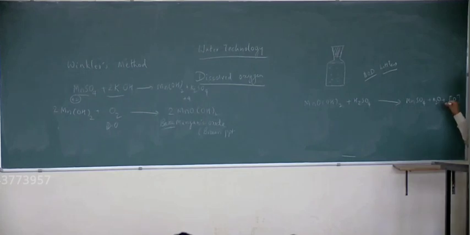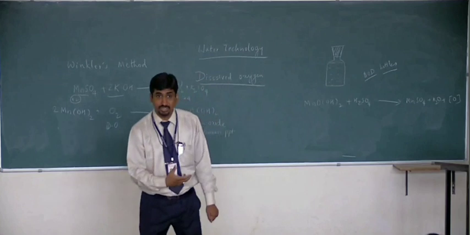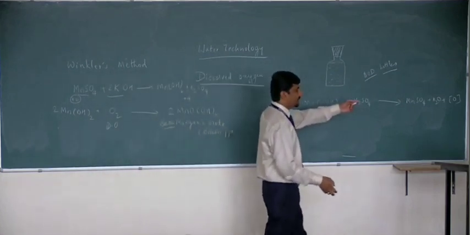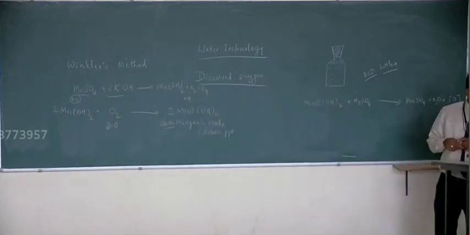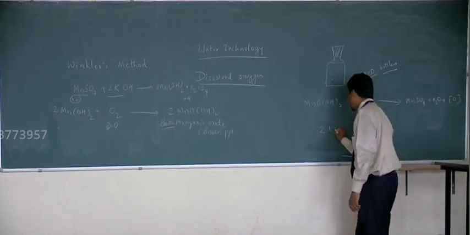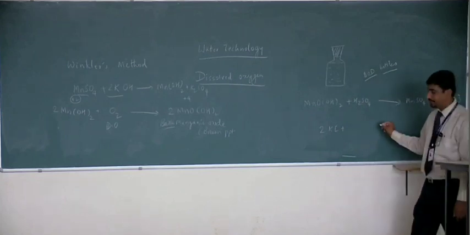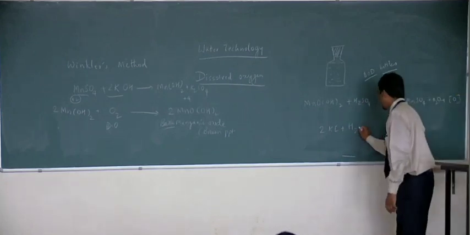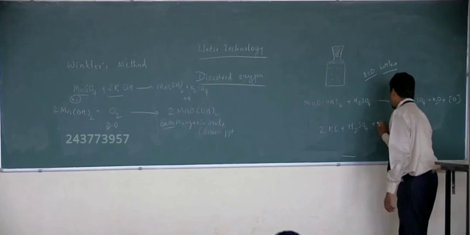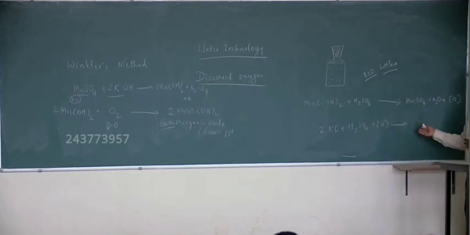It gives out the nascent oxygen, very reactive oxygen. That nascent oxygen oxidizes the potassium iodide, KI, plus this sulfuric acid plus the nascent oxygen. It oxidizes this KI to iodine.